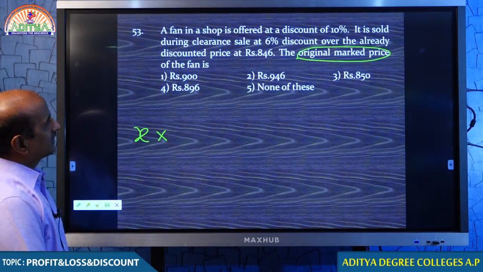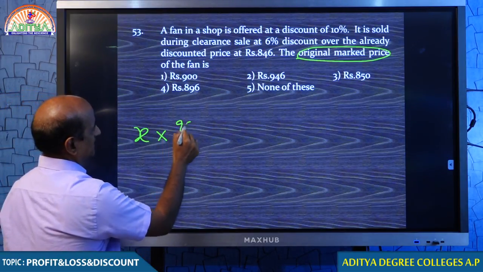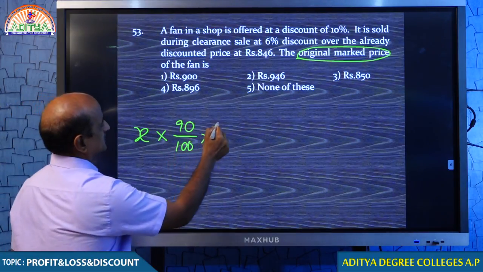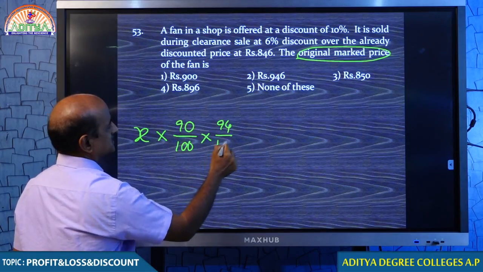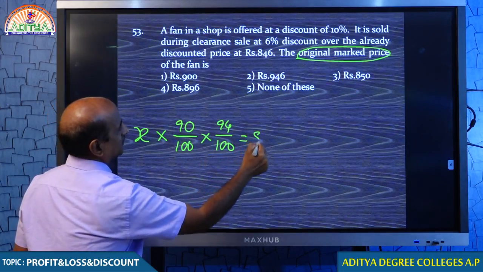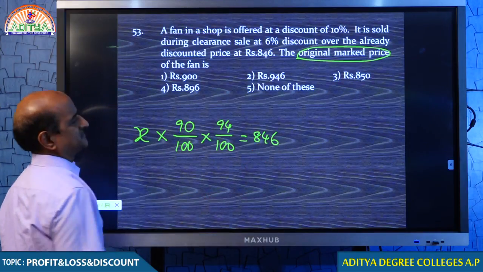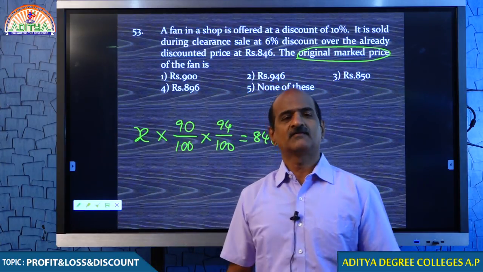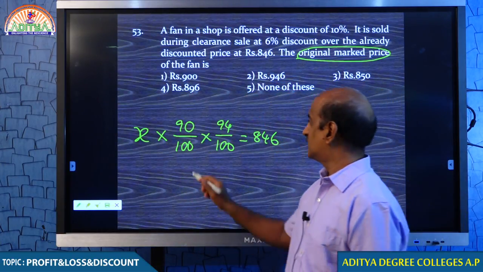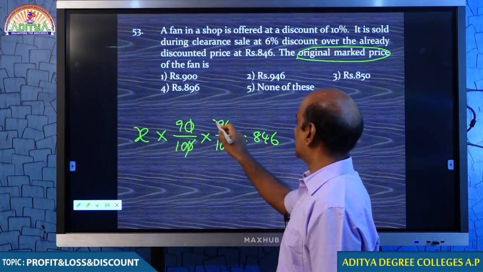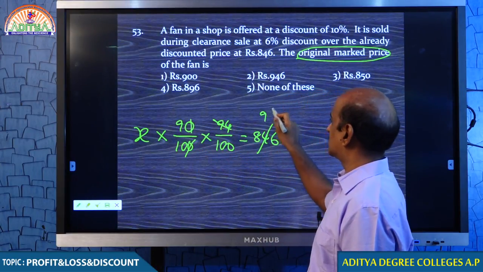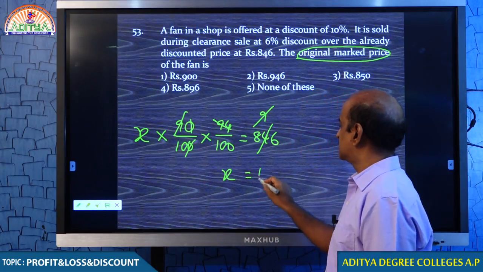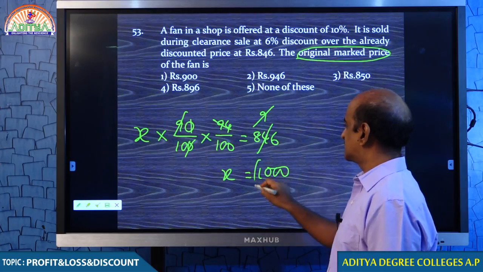Tell me, what percent discount was offered first time? 10%. What was the discount offered for second time? 6%. After offering these two discounts, the price came down to 846. 846 is the price you arrived at after giving two discounts. Therefore, let us check how much is x. 94 cancels for 9 times. 10 into 100, 1000. So, the original price was 1000.